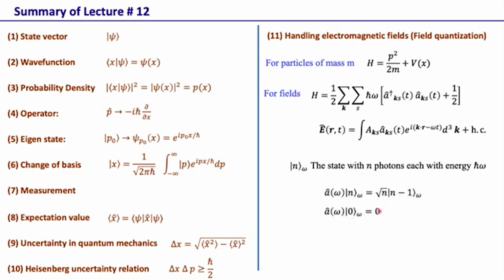The way the creation and annihilation operators work is that if you have an annihilation operator operating on a state with n photons, it yields a state with n minus 1 photons. If it operates on a vacuum state, it gives a 0. If a creation operator acts on a vacuum state, that means a state with 0 photons, it generates a 1 photon state. And if a creation operator acts on an n photon state, it generates a state with n plus 1 photons.